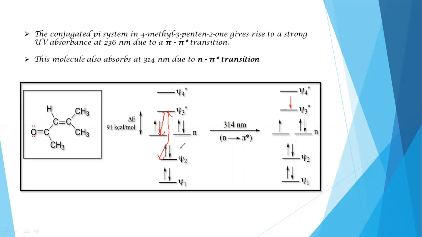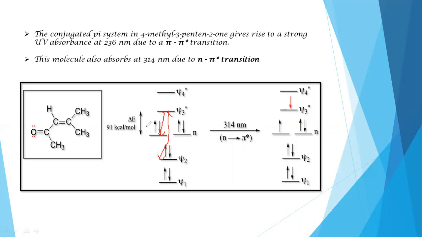So the n to pi star transition will also be influenced. Anyway, you see the energy gap between the pi bonding molecular orbital and the pi star anti-bonding molecular orbital decreasing means even the energy gap between the non-bonding molecular orbital and the pi star anti-bonding molecular orbital will also decrease.